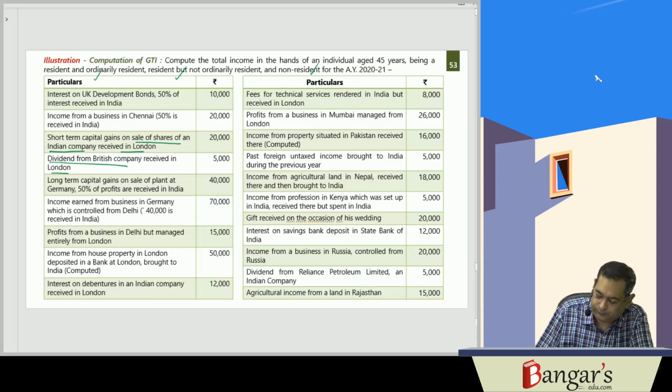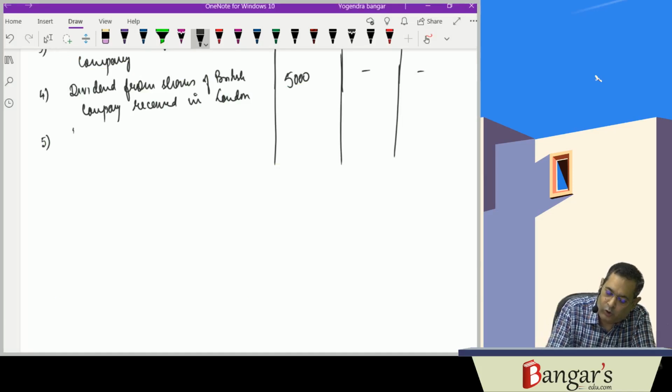Fifth point. Long-term capital gains on sale of plant at Germany. 50% of the profits are received in India.